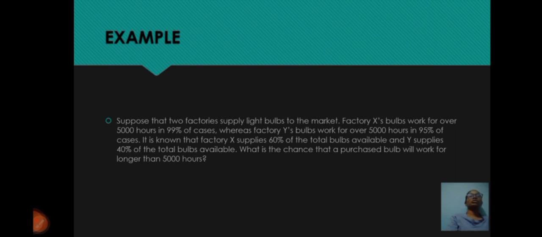Example: suppose that two factories supply light bulbs to the market. Factory X bulbs work for over 5,000 hours in 99% of cases, whereas factory Y bulbs work for over 5,000 hours in 95% of cases. It is known that factory X supplies 60% of the total bulbs available and Y supplies 40%. What is the chance that a purchased bulb will work for longer than 5,000 hours?